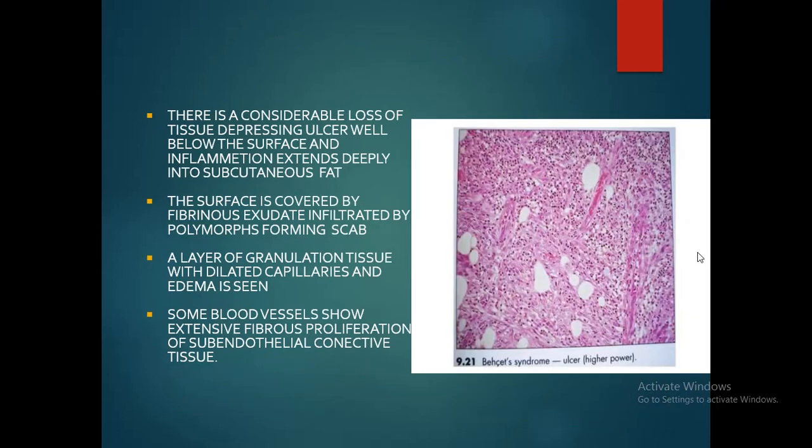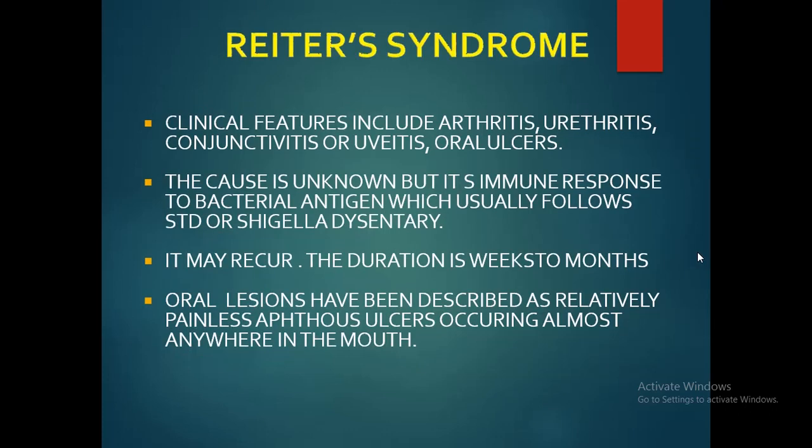There is considerable loss of tissue with a depressed ulcer well below the surface, and inflammation extends deep into the subcutaneous tissue. The surface is covered by a fibrinous exudate infiltrated by polymorphs, forming a scab. A layer of granulation tissue with dilated capillaries and edema can also be seen in this disease, and some blood vessels show extensive fibrous proliferation of subendothelial connective tissue. So this is about Behçet syndrome.